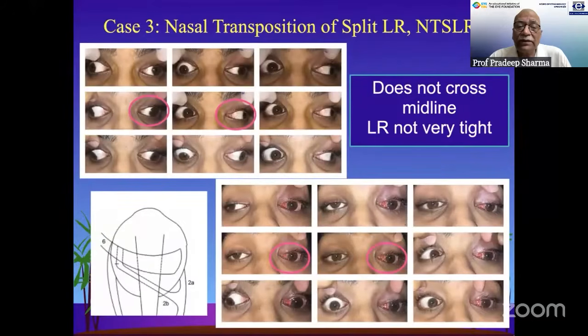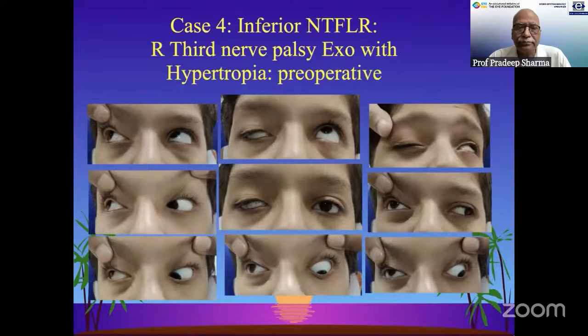So what do we do in cases in which the eyeball doesn't move beyond the midline? The things which have come up recently is the transposition of the lateral rectus, the split lateral rectus medially transposed, or nasal transposition of the split lateral rectus, NTSLR. And this is a very effective procedure which is done in cases of third nerve palsies in which the eye does not cross the midline.